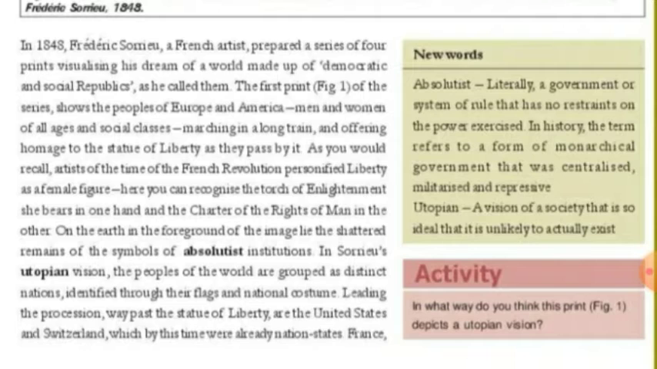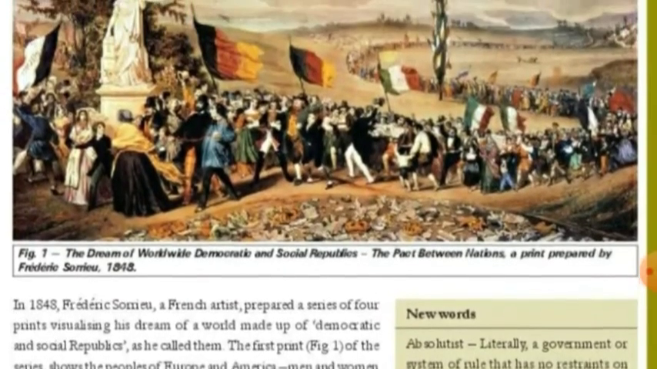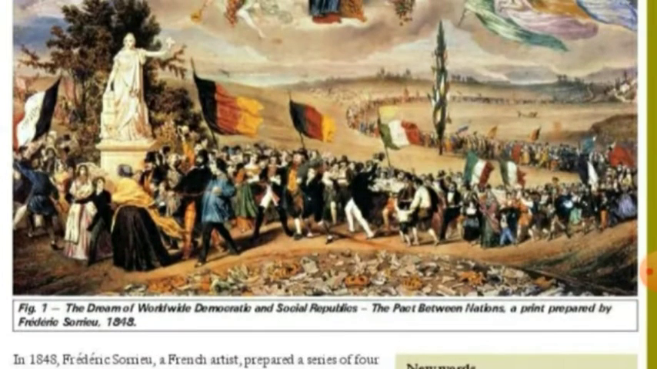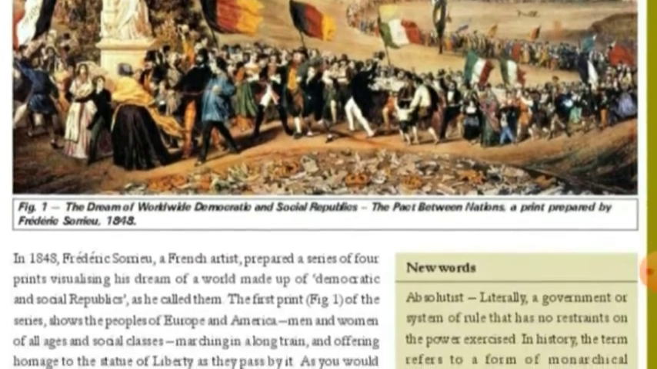Next one is Sorio's utopian vision. Utopian vision means a vision of a society that is so ideal that we can see it only in dreams, and that is unlikely to actually exist. The people of the world are grouped as distinct nations, identified through their flags and national customs. In this picture, you can see different peoples holding their different flags in their hands.